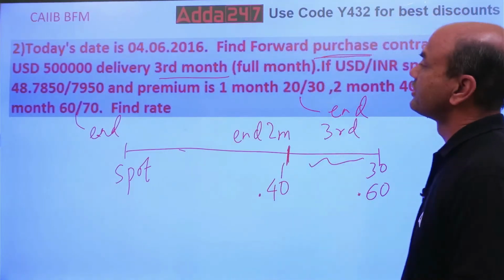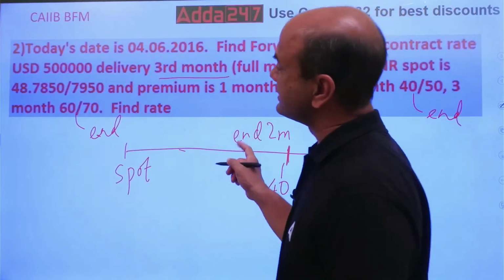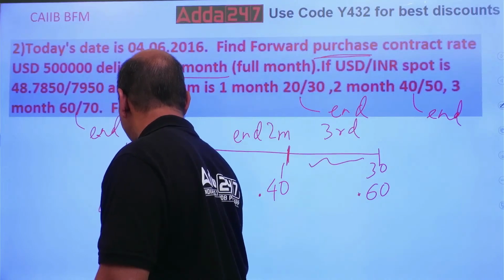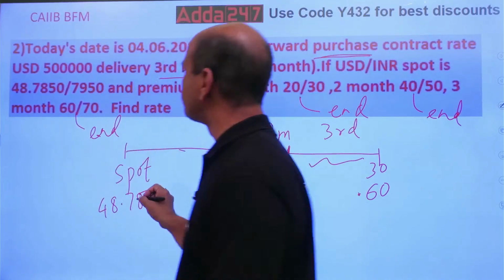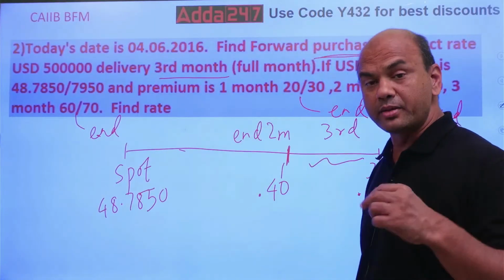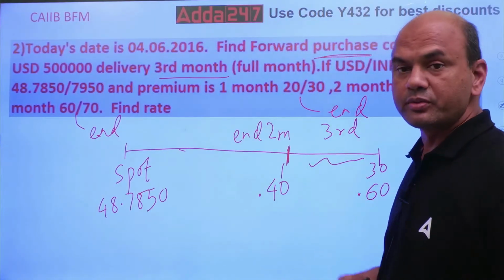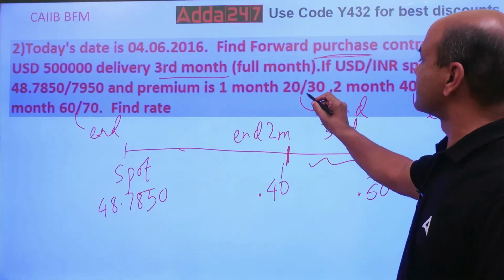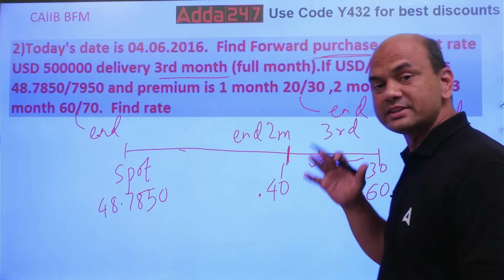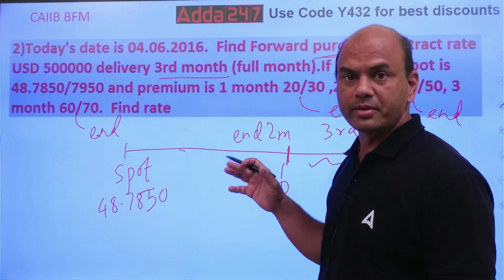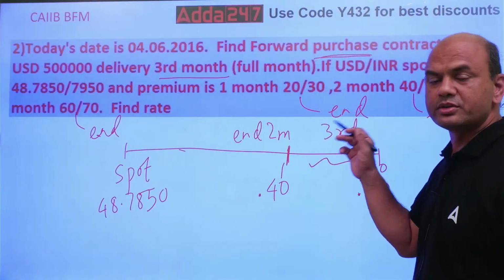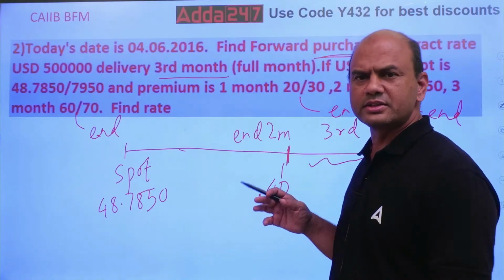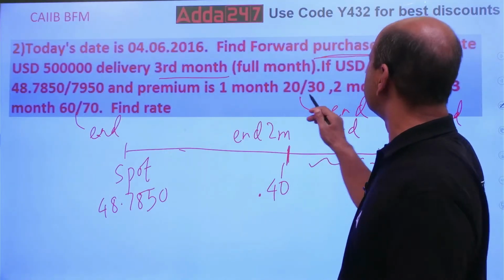What is the spot rate given? Spot rate is 48.7850. This is your spot rate, right? Because you are doing buying, purchase. Now what will you do? Here, is this currency in premium or discount? 20-30. So this currency is in premium. Whenever you have the right side bigger, it is called premium. Whenever you have the left side bigger, it's called discount. This I have already covered in other lectures also. So 20-30, this is premium now.